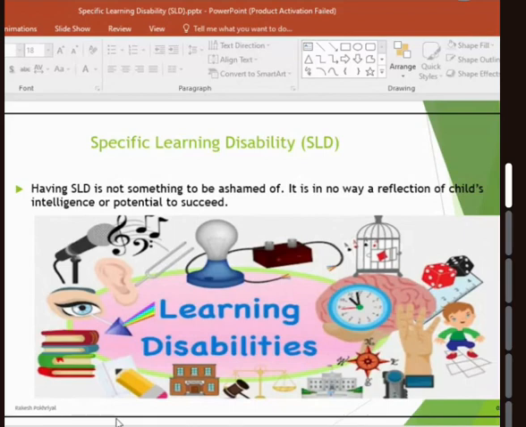I have seen that it is in no way a reflection of a child's intelligence or potential. They have a lot of potential, but if we observe that the child is facing some specific disabilities and treat at that time, addressing the root cause, the children will glow with their maximum potential.